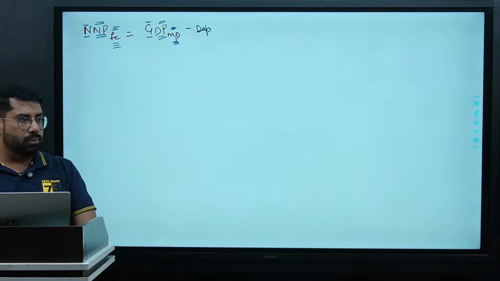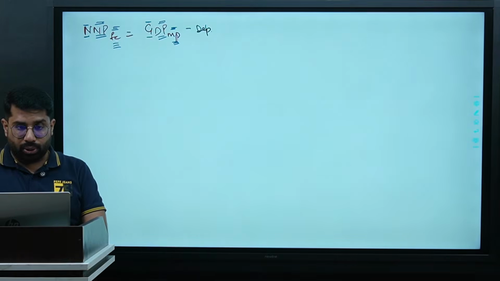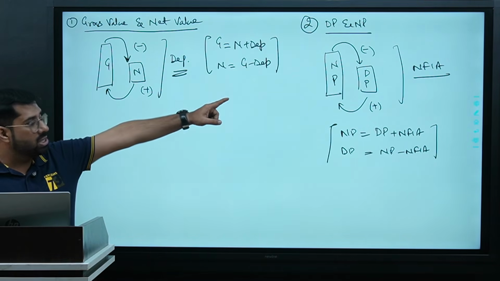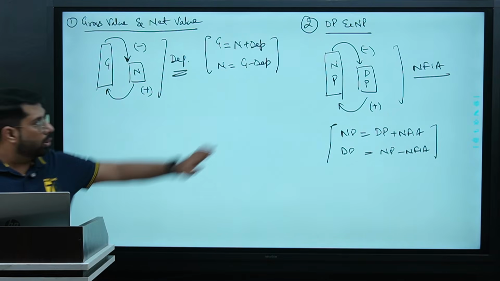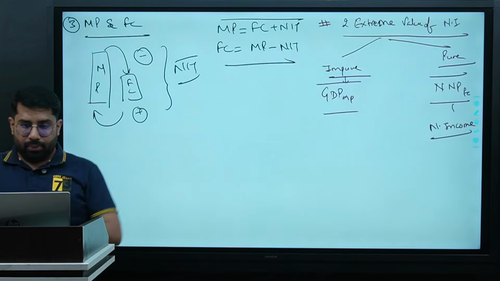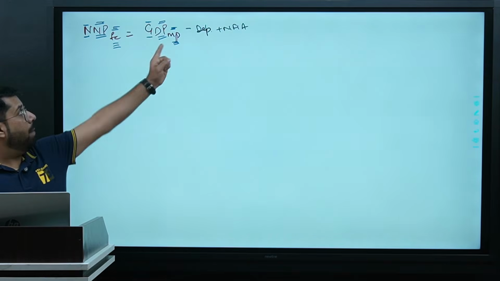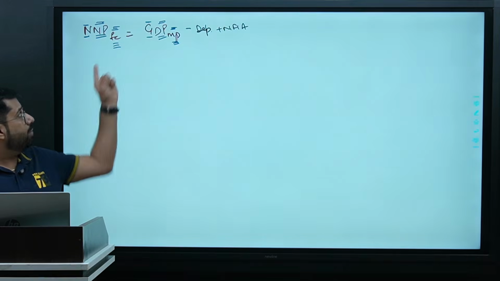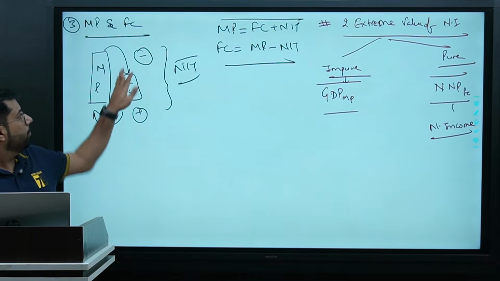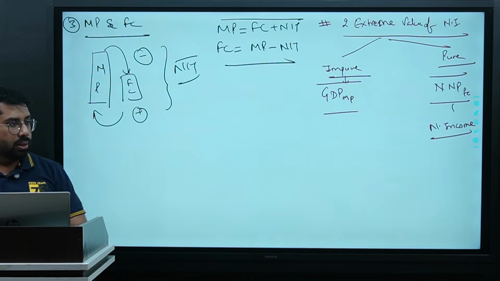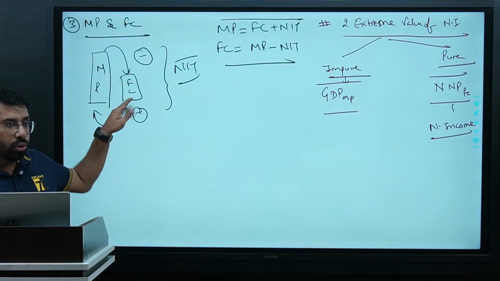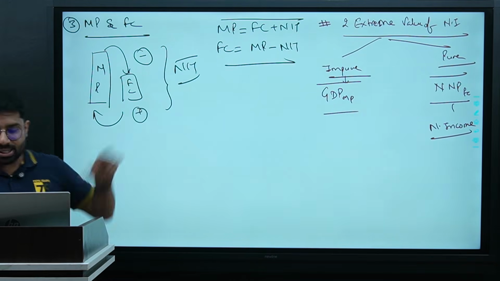DP is given. NP you have to find out. Yes, sir. DP is given. NP you have to find out. Plus NFI. MP is given. FC you have to find out. MP minus net indirect tax is FC.